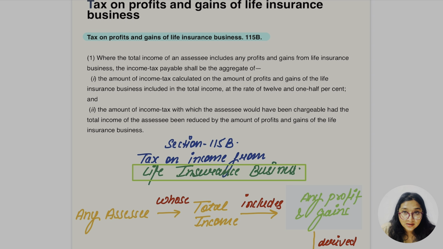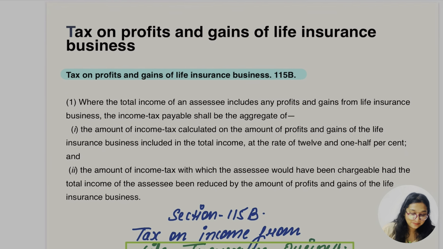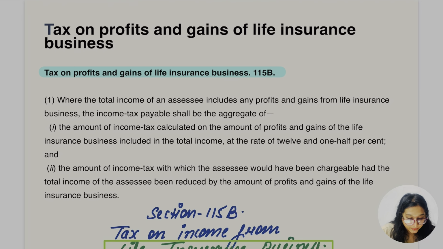And trust me guys, if you go through the June 2024 attempt in direct taxation, there were so many questions asked from this chapter. In MCQs also there were so many questions from this chapter, even in the practical questions. So you have to go for this chapter. If you leave this chapter, dear, you will lose 20 to 30 marks. So yes, it's very important. So let's get started from 115B.